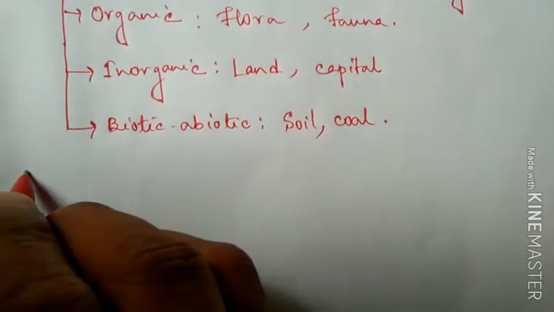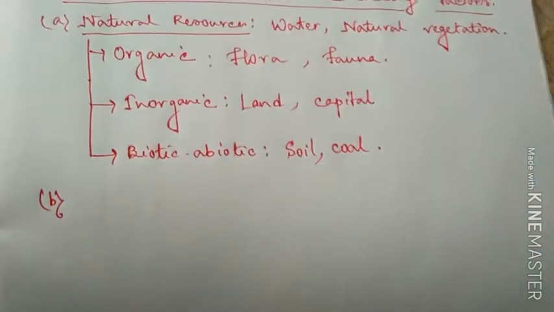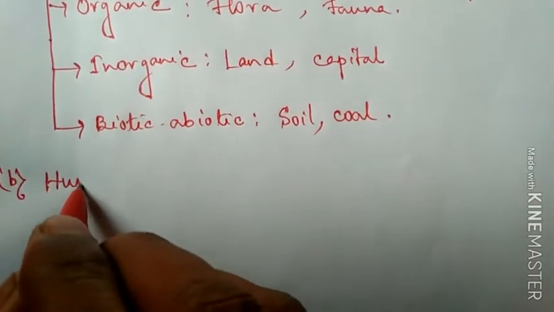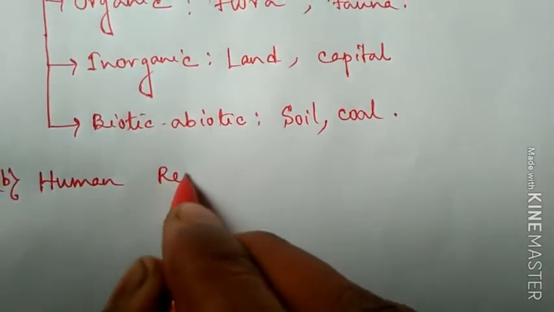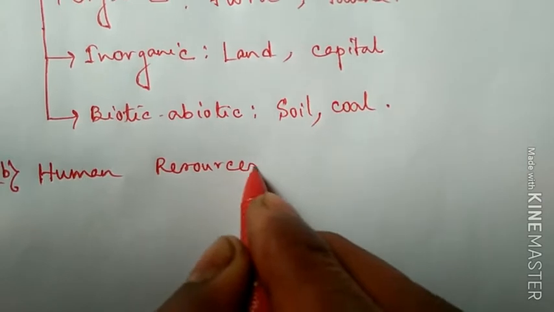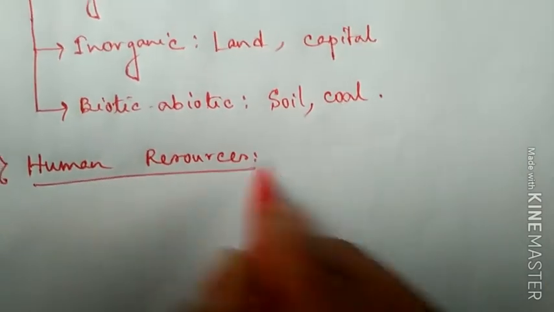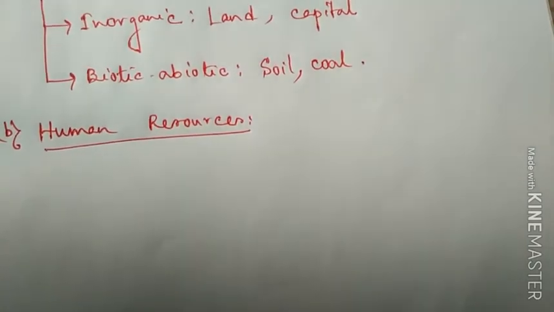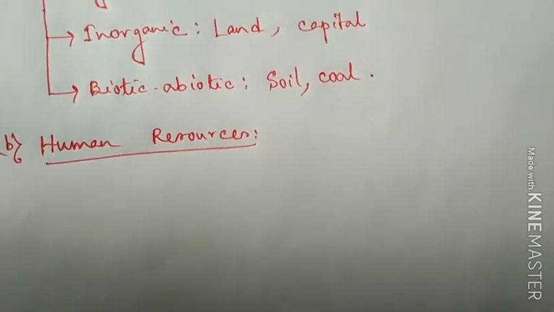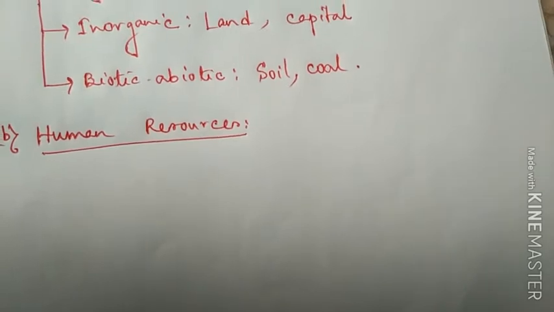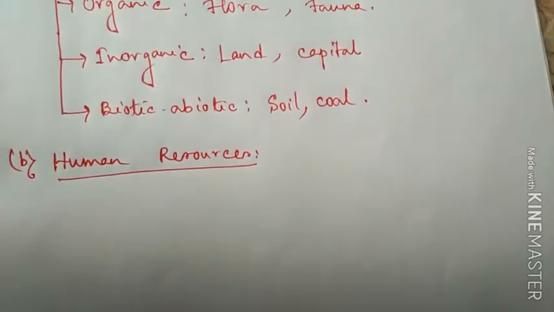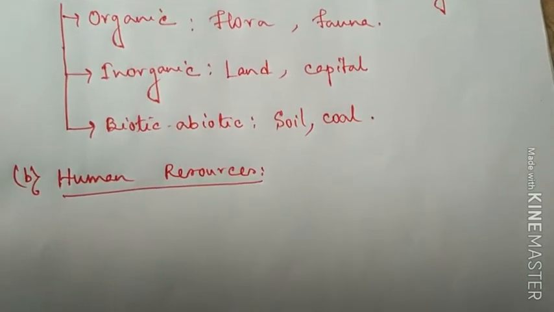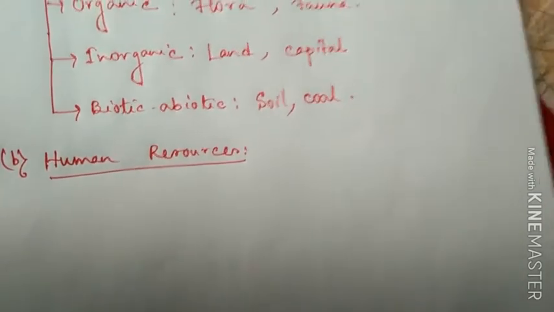The second type of resources is human resources. Now what are human resources? Human resources are those that have been acquired from the qualities of human beings, or you can say human resources are the different types of activities which help to produce the resources.